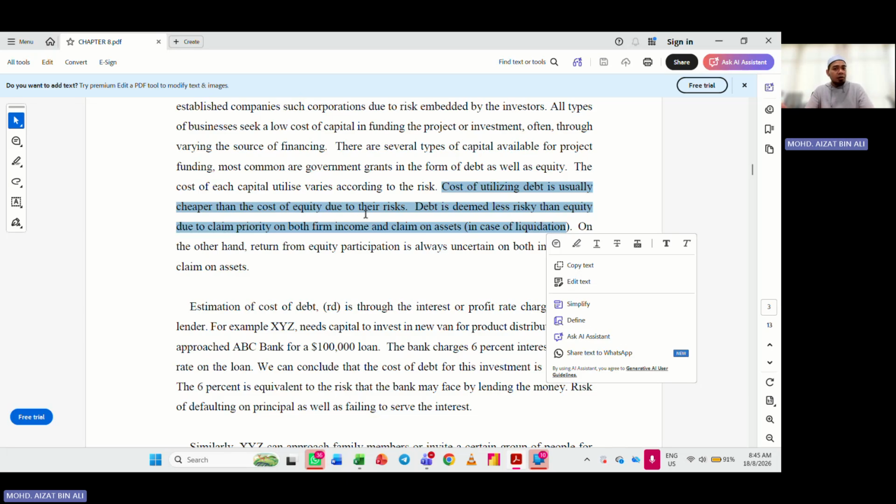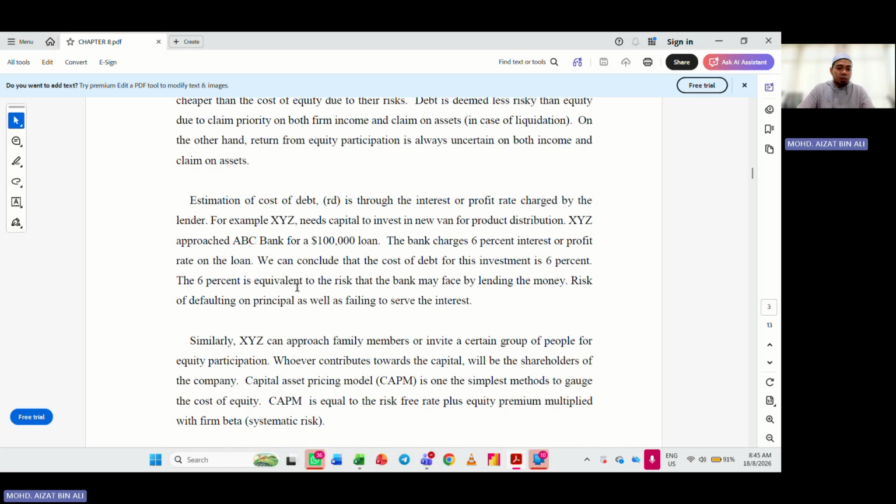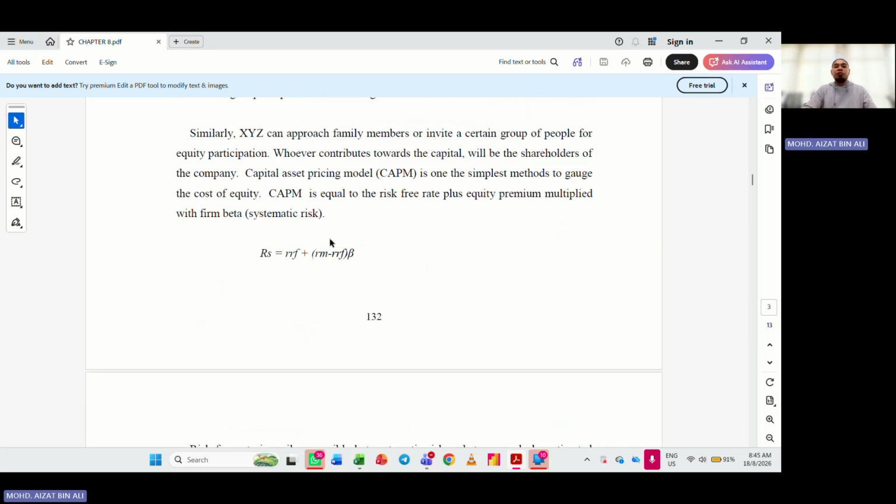Due to the lower risk of banks in terms of giving out loans. Hopefully, I really hope you understand this, because this is just to rationalize, in case you're wondering later on why the cost is lower. Hopefully you can understand the reason from this. So let's go straight away to this formula.